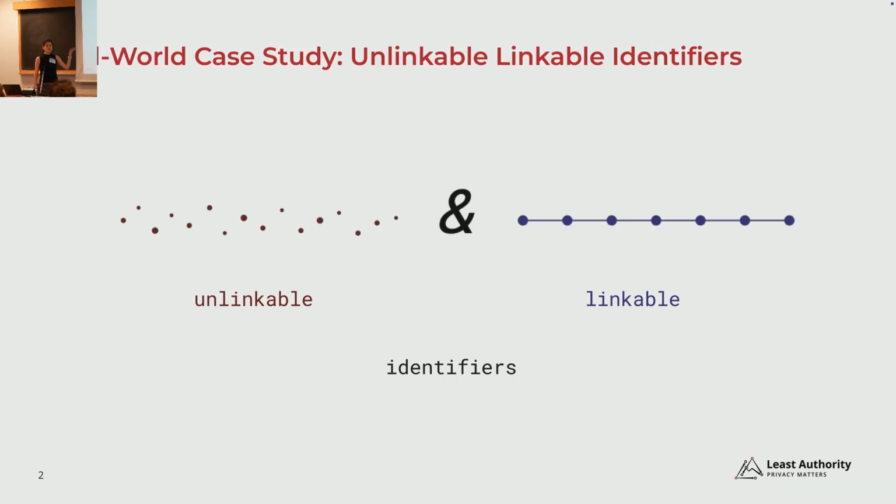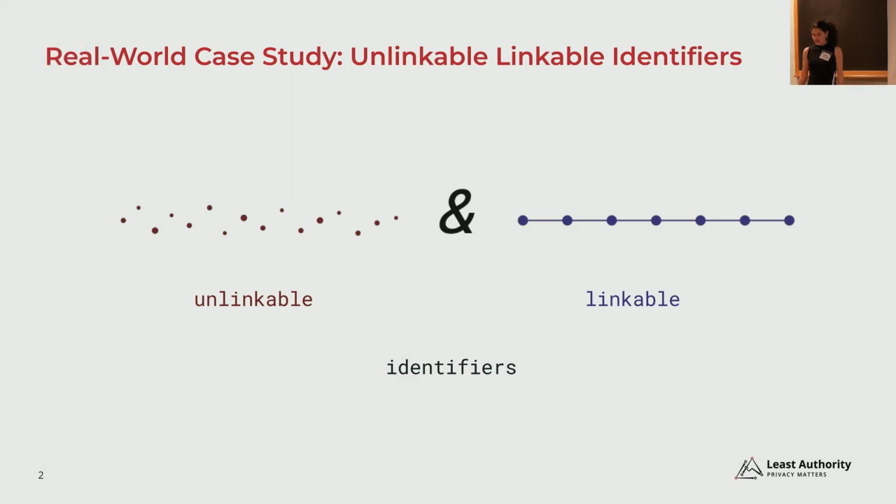And we recently had a project where our client Freely was saying, I'll paraphrase it, we need unlinkable, linkable identifiers. And in this specific audience, we know unlinkability, right? We've heard about it from blind signatures, or the EID, for example, as well.